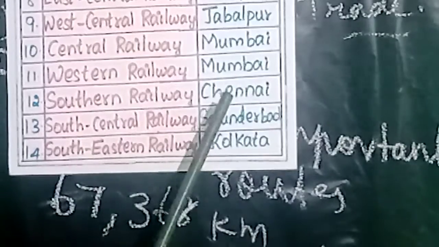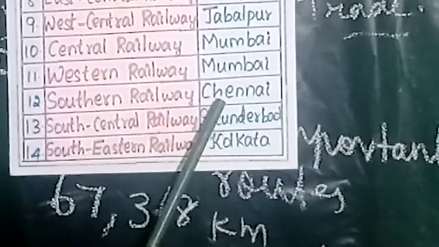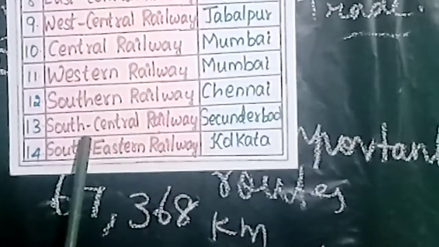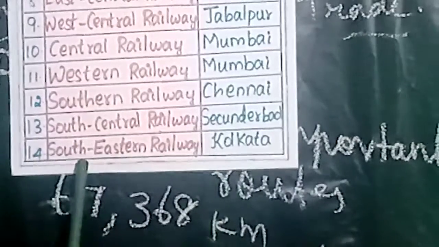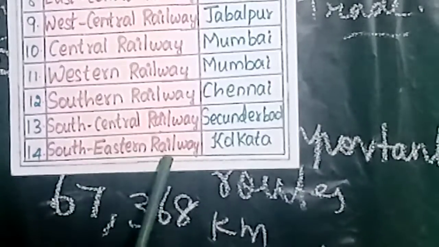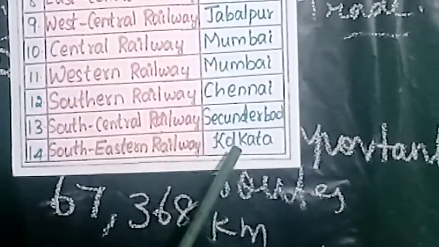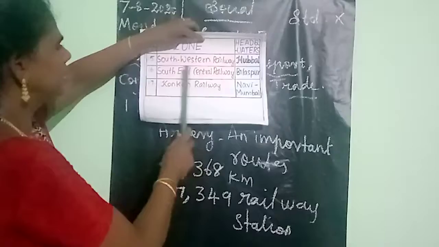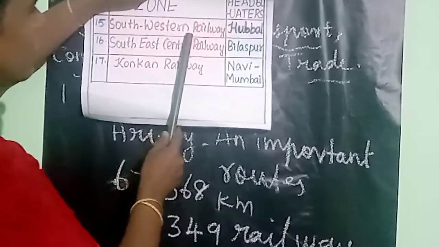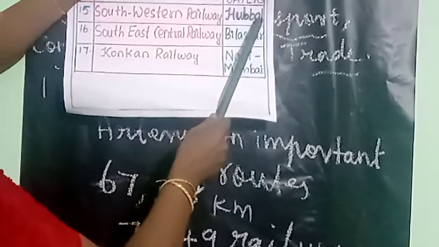Southern Railway. Very important. The headquarters is Chennai. Then South Central Railway, the headquarters is Secunderabad. Then the 14th one is South Eastern Railway, the headquarters is Kolkata. The next one is South Western Railway, the headquarters is Hubli.